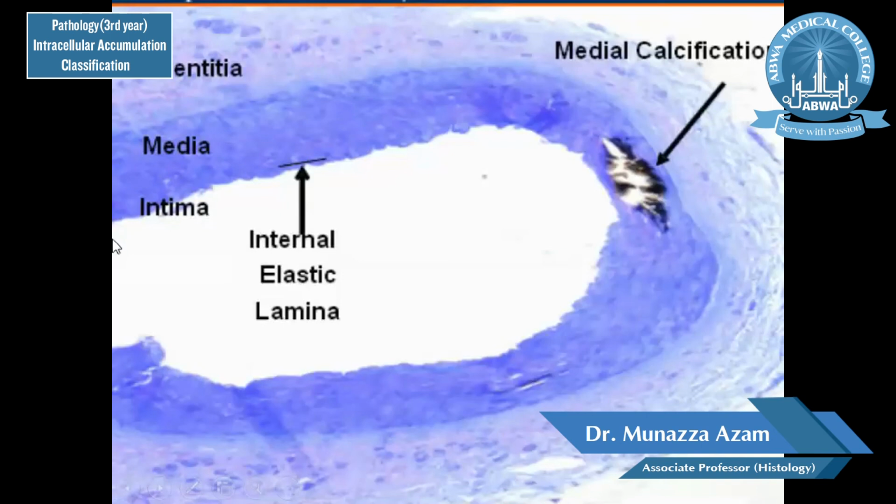Here you can see in a major blood vessel, tunica intima, tunica media, and this is the area of calcification which is present inside the media. Tunica media is badly affected by calcification. This is due to damage to the tunica media, or dystrophic or necrotic cells are present here. And despite normal levels of calcium, the tunica media has accumulated calcium deposits.